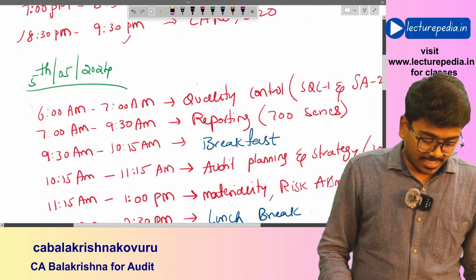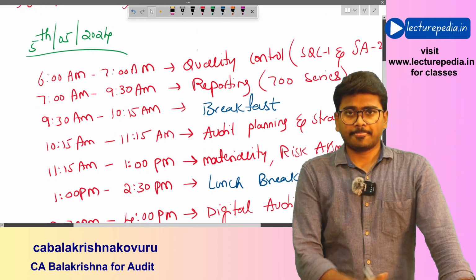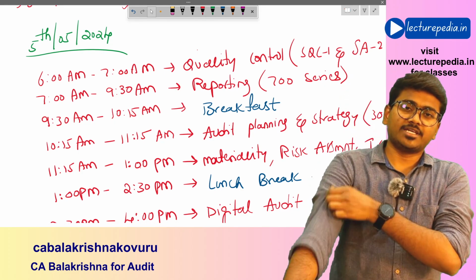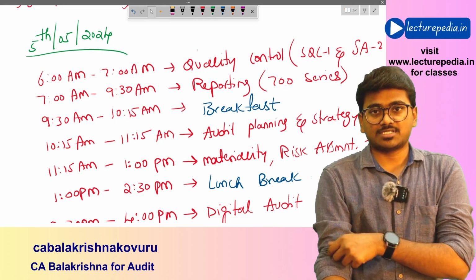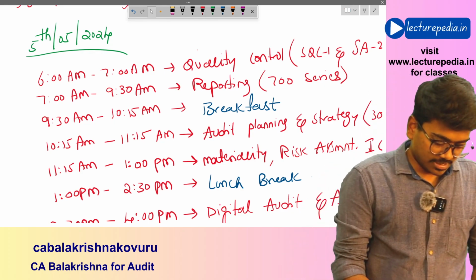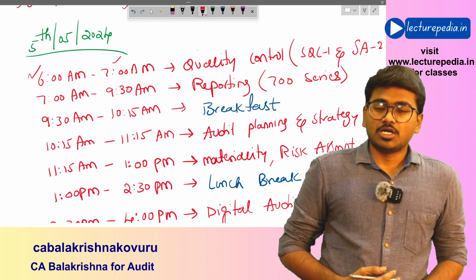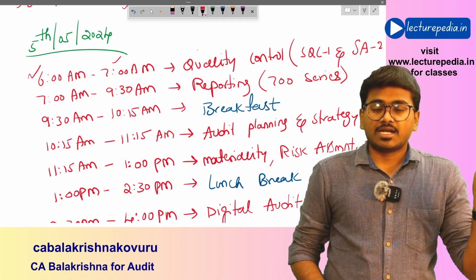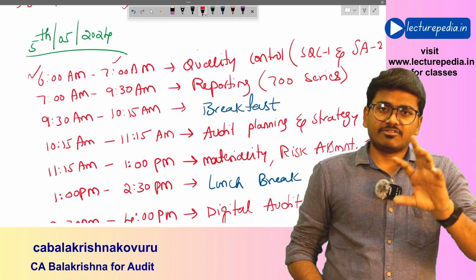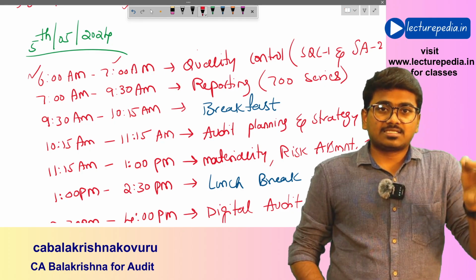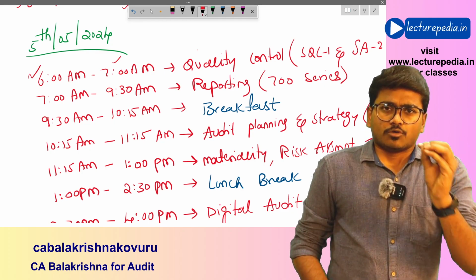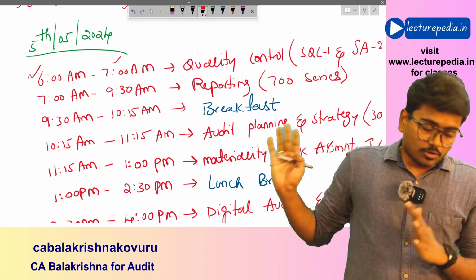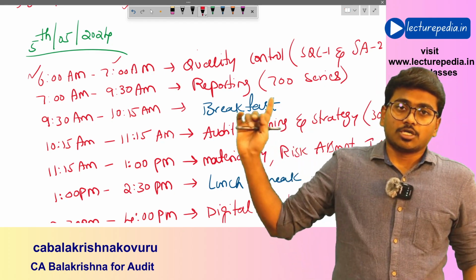Next, on the 5th you have to wake up at 5 o'clock in the morning, freshen up in 1 hour, and you need to open your books at 6 a.m. exactly. From 6 a.m. to 7 a.m. you spend on quality control. There are two standards, SA 220 and SQC 1. These two standards will be similar only. All the 6 elements will be similar only. So if you complete SQC 1, SA 220 will not take much time. So in that 1 hour from 6 a.m. to 7 a.m. you complete quality control.